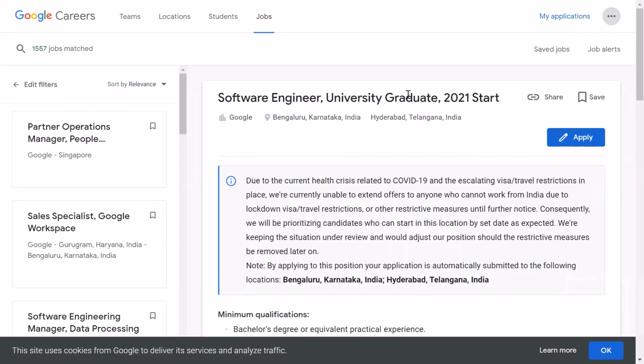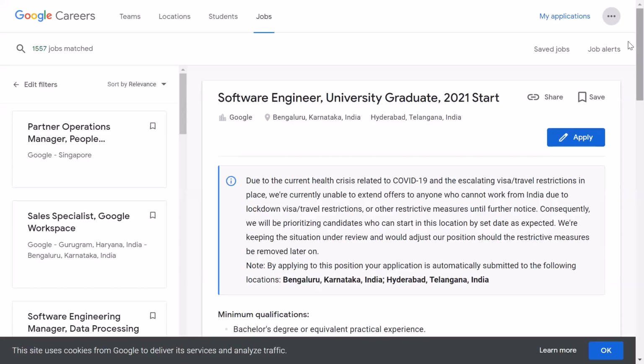Because a few days ago there was one position for Google intern also, and I'm sorry I was unable to create a video on that. I believe that position must be on even today, because it was just last week that the position was raised. So if you have applied to more than 3 job profiles through Google careers in the last 30 days, then you won't be able to apply, because there is a limit: in a gap of 30 days you can only apply for 3 positions.